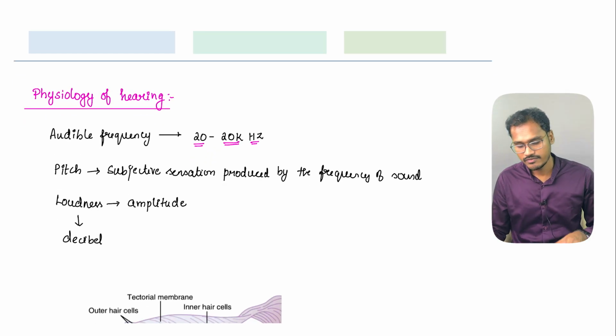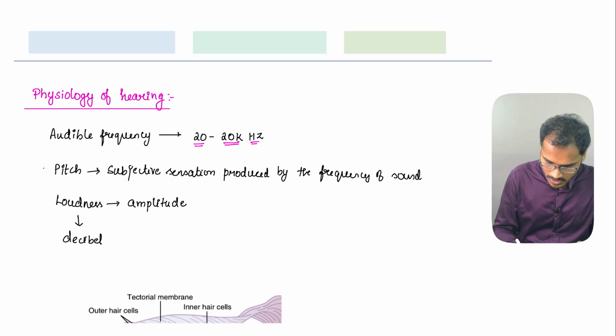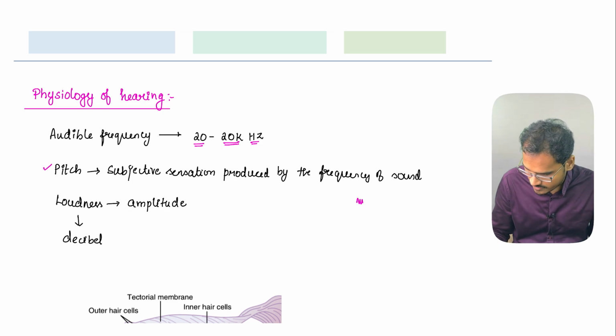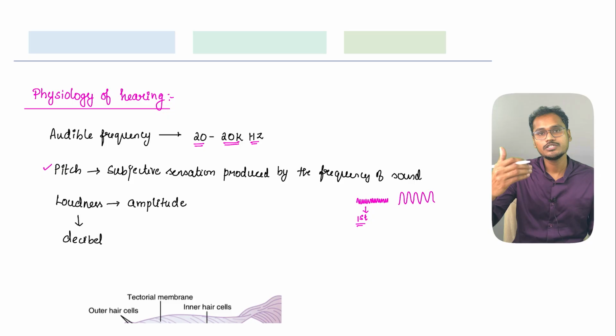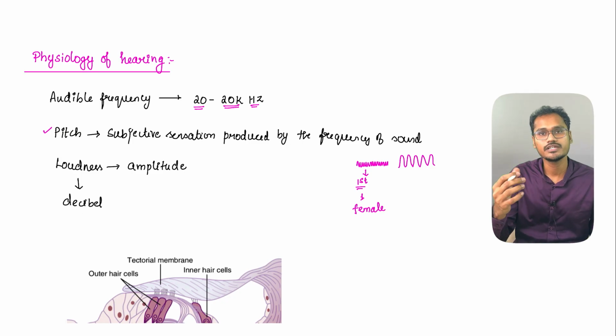And for sound, basically we will be using two different terms. One is the pitch, another one is the loudness. So what is pitch? It is the subjective sensation produced by the frequency of the sound. In the auditory pathway video itself, I told you, pitch is nothing but the frequency of the sound. For example, if I compare this with the second wave, obviously the first one has a higher frequency. And generally the pitch of sound is higher in females. That's why the female voice is sometimes referred to as shrill in type. Shrill means the frequency is very high.